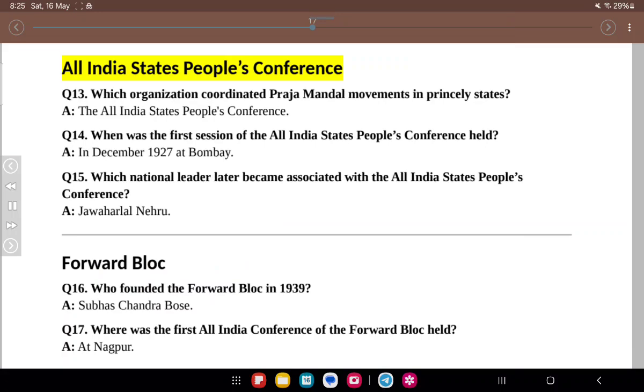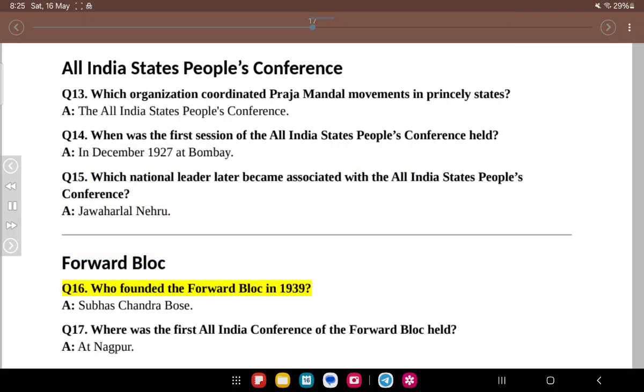All India States People's Conference. Q13. Which organization coordinated Praja Mandal movements in princely states? A. The All India States People's Conference. Q14. When was the first session of the All India States People's Conference held? A. In December 1927 at Bombay. Q15. Which national leader later became associated with the All India States People's Conference? A. Jawaharlal Nehru.